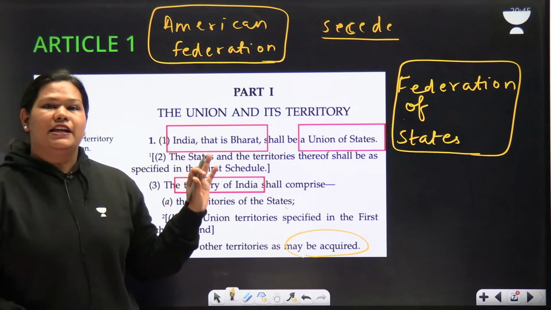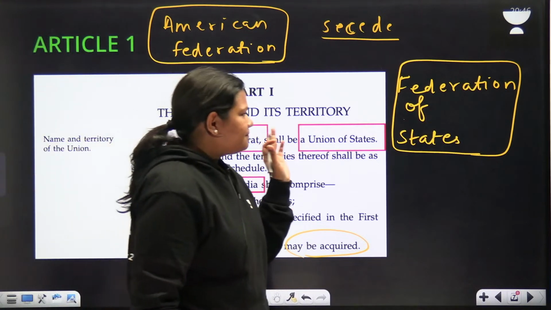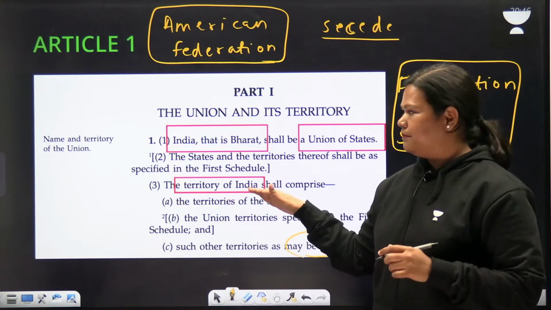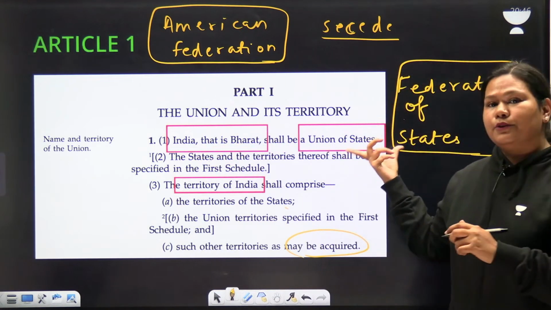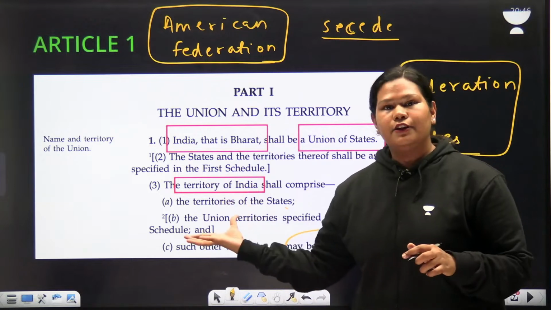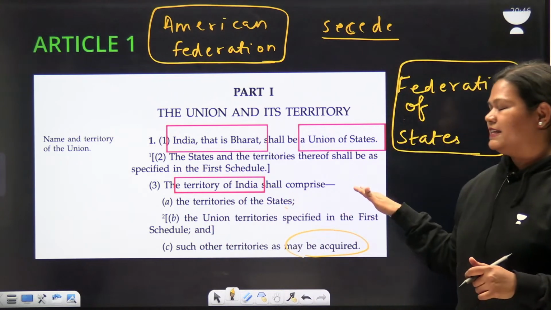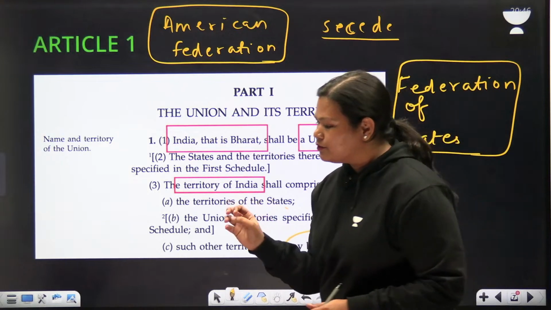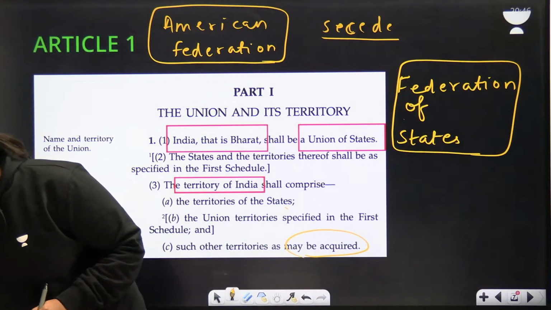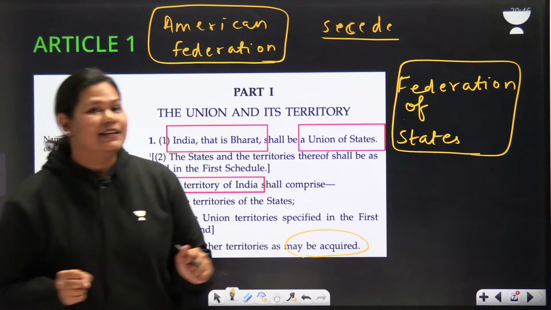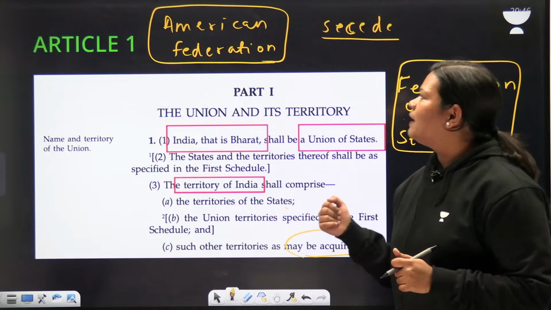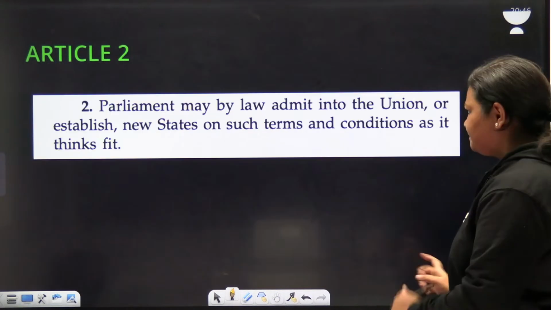So this is what is mentioned in Article 1. Article 1 has these 3 important points to remember: the name, the union and not federation, and the territory of India. The territory of India consists of states, union territories and territories which may be acquired. I'm assuming that it's clear so far. Okay, hello Purti. It is clear so far, so we'll move forward to Article 2 now.